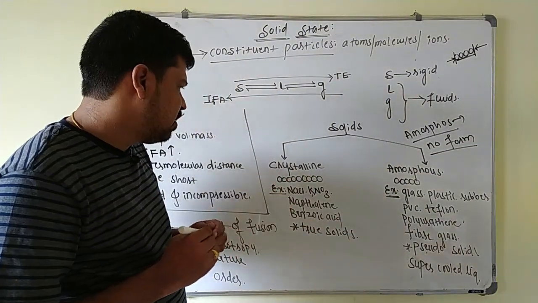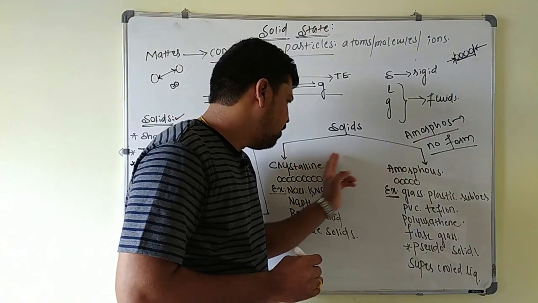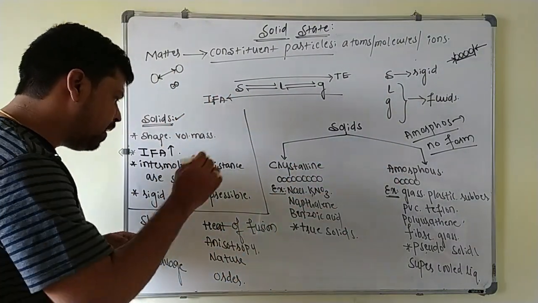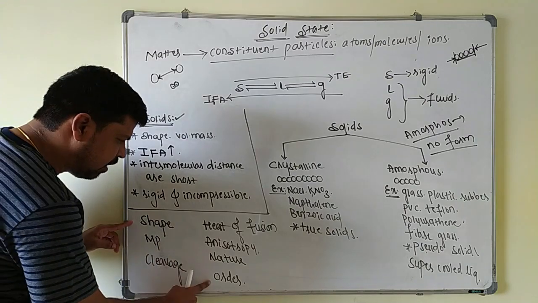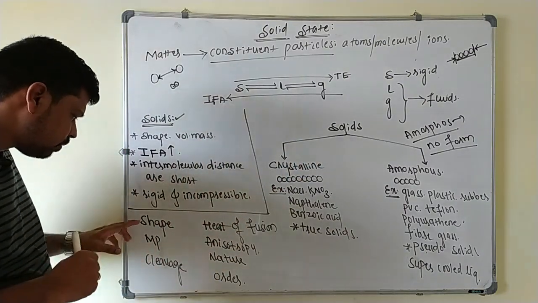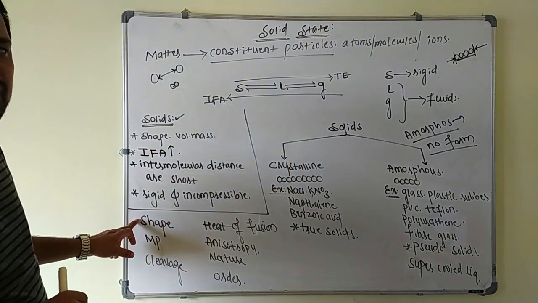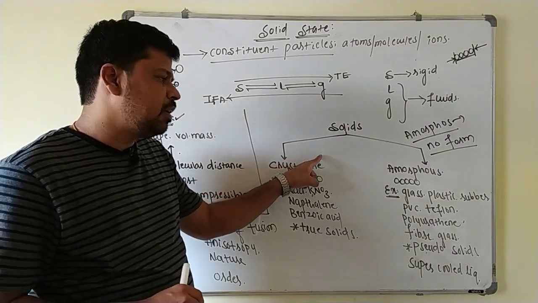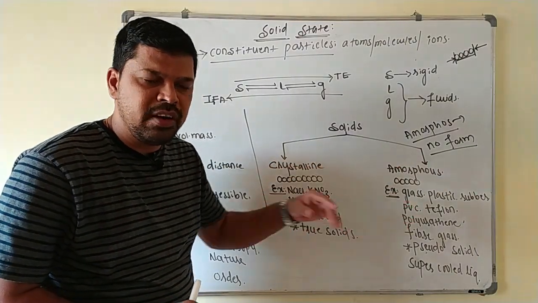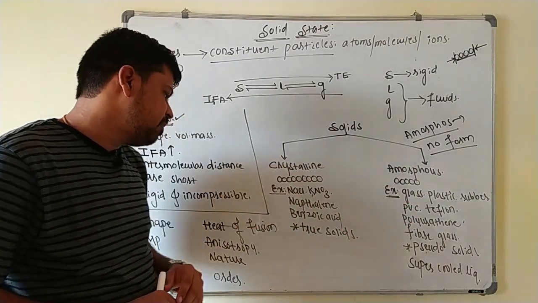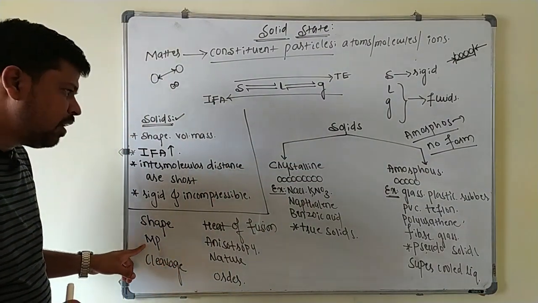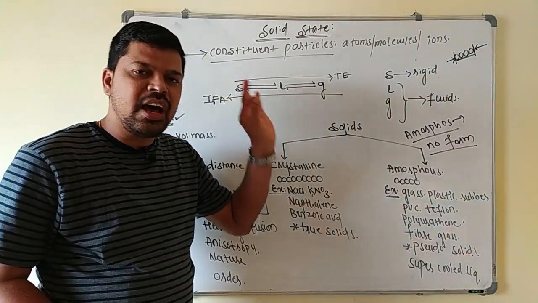Crystalline solids have definite shapes. So we will point out some differences between the crystalline and amorphous solids. Mainly these are the important points in which they differ. First, we will discuss shape. Crystalline solids have a definite shape. Amorphous solids do not have a definite shape; they have an irregular shape. Next, melting point. Crystalline solids have a sharp melting point.